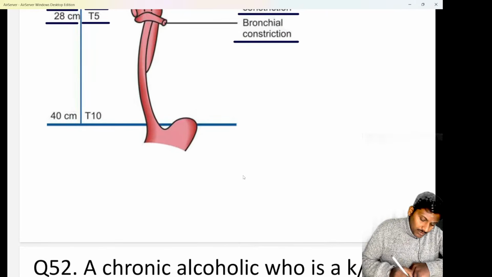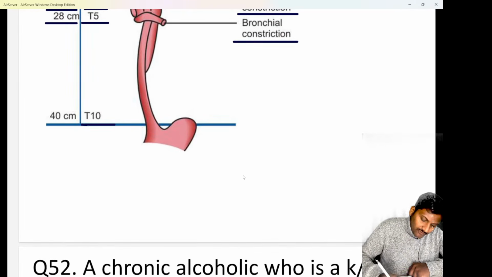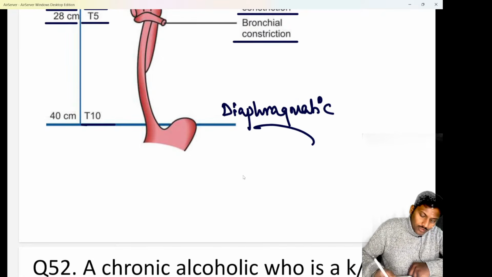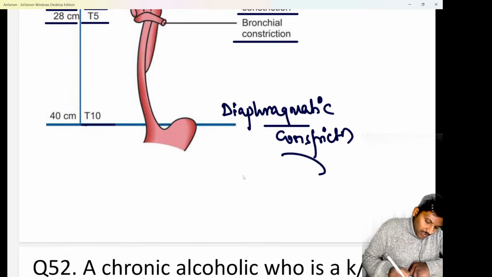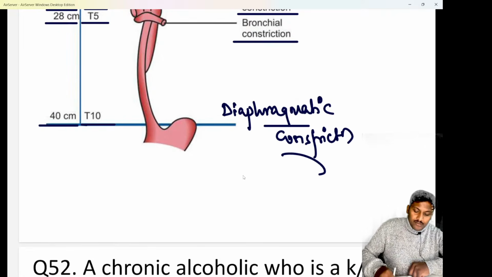And lastly, the fourth constriction is at the level of T10. At T10 we have the diaphragmatic constriction. Okay, when the esophagus crosses the diaphragm, at that site you are having the diaphragmatic constriction at the level of T10 and that is going to be 40 centimeters from the upper central incisors.